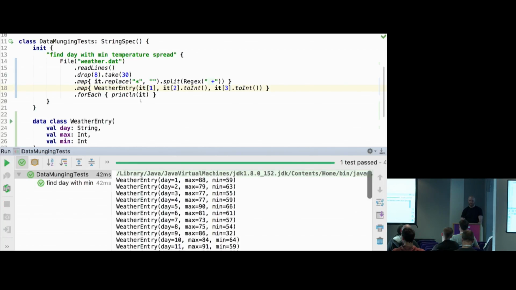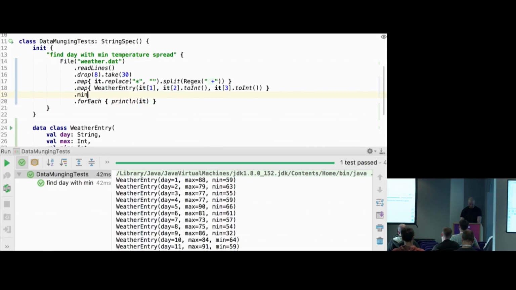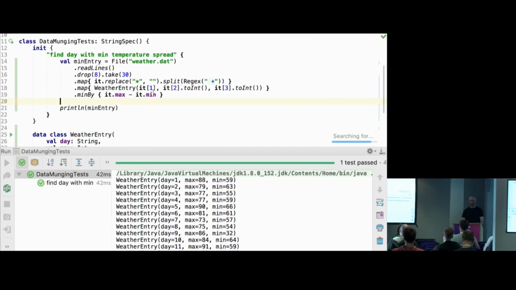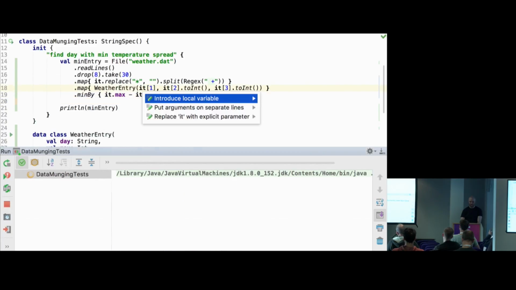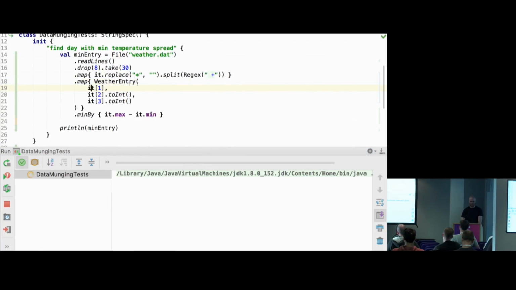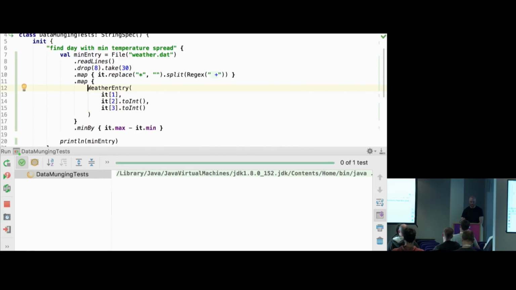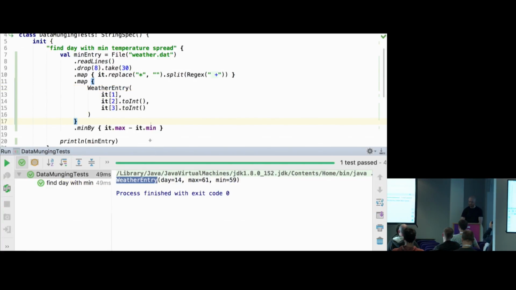So now it's a bit more readable, and finally to find the actual entry, there is a function called minBy, and we can do max minus min. So there is no forEach because there is now one entry, so I can say val minEntry. Println minEntry. So if I run this now, it should print the minimal entry. I'll do a bit of refactoring. So I'm putting all these on separate lines. No, it should be like that. No, it actually printed the right entry here, like 14.